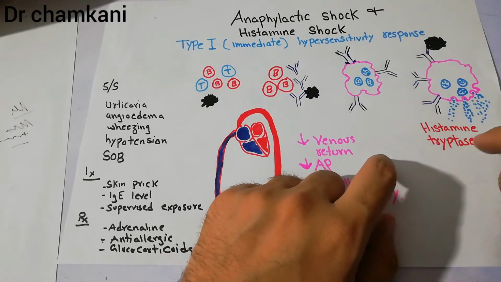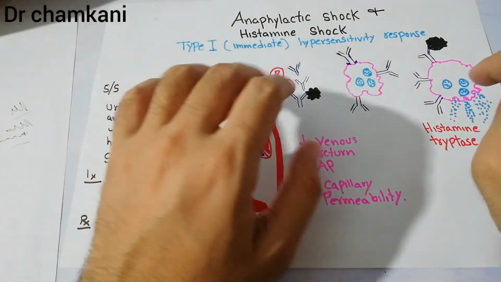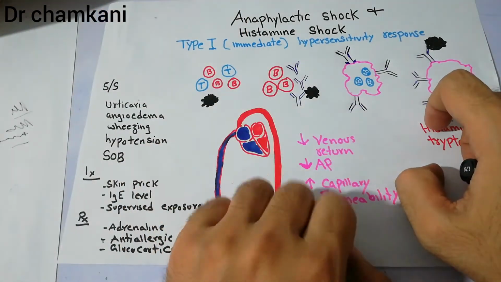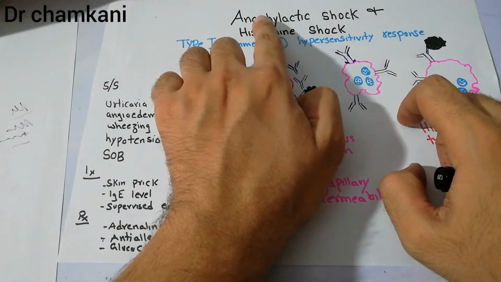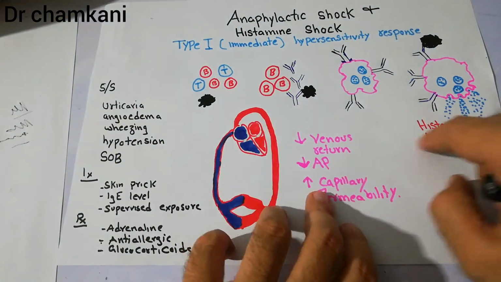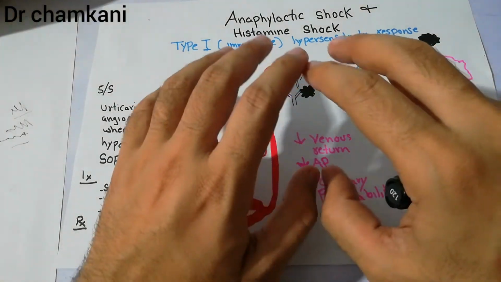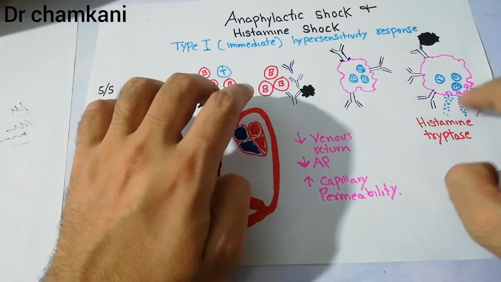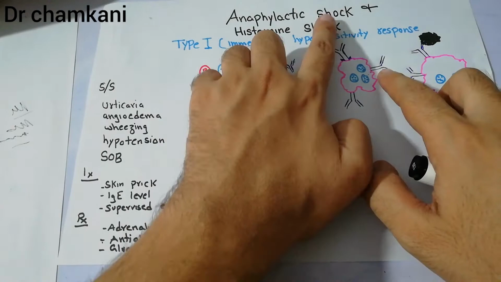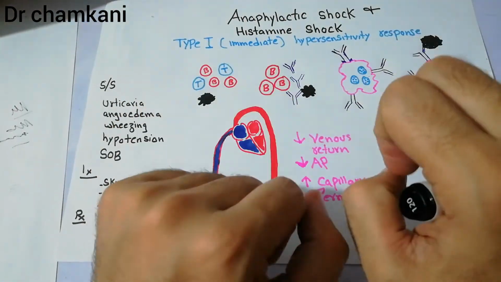Now, the histamines and tryptases released by the mast cells in the tissues and the basophils in the blood, this histamine and tryptase have some actions on the blood vessels, which is responsible for the ultimate presentation of the anaphylactic shock. Now, the histamine and the tryptase have a lot of actions, and there are a lot of allergies in which the histamine and the tryptases are involved. But as we are discussing the circulatory shock, and anaphylactic shock is one kind of shock, we will try to focus on the shock component.